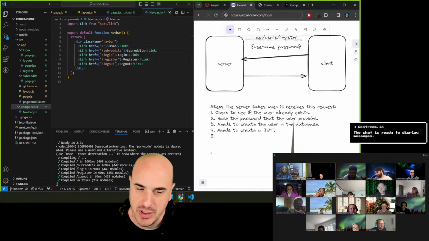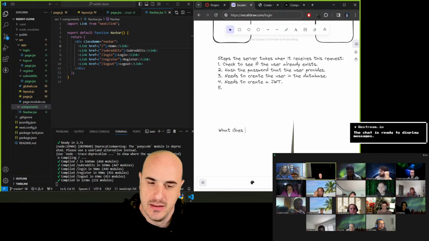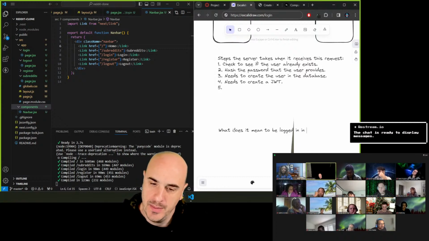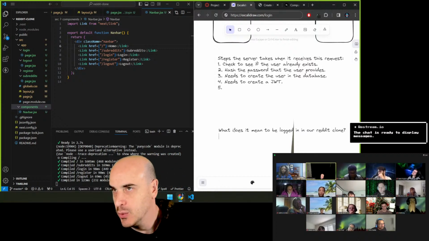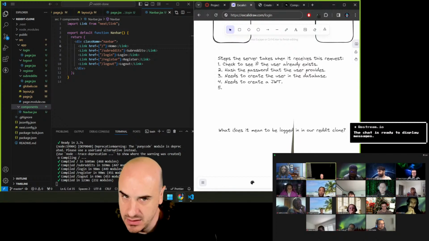That brings up a good question. What does it mean to be logged in to our Reddit clone? Does anyone have a guess? What would that even mean? Like, what state of the application, what would exist or not exist for it to be logged in, in your application currently?